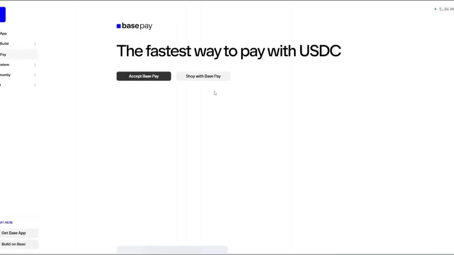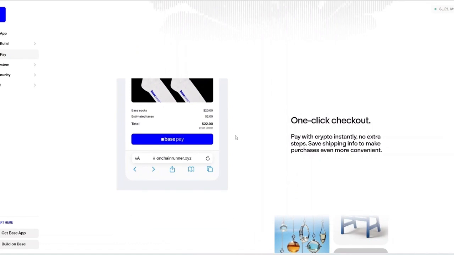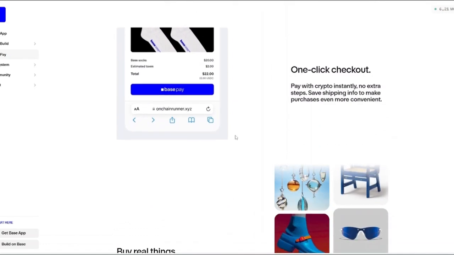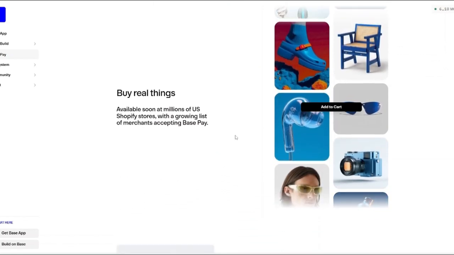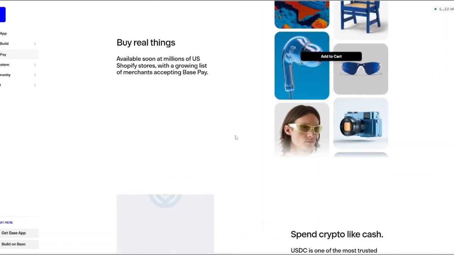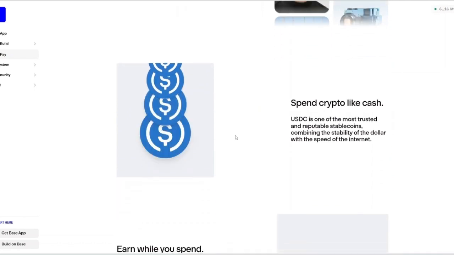Base Pay. On-chain payments. Base Pay is the payment layer of the ecosystem. It allows users to send and receive USDC instantly, to pay with crypto using tap-to-pay features, to make low-cost payments to merchants, and to use crypto for real-world purchases. This is a major step toward making crypto usable outside of trading and speculation.